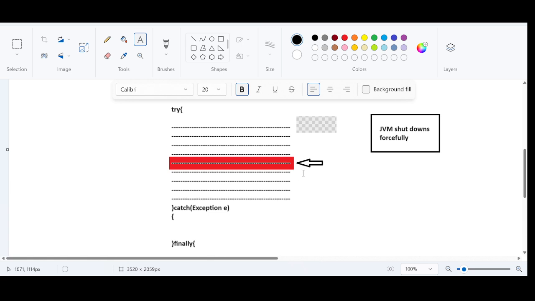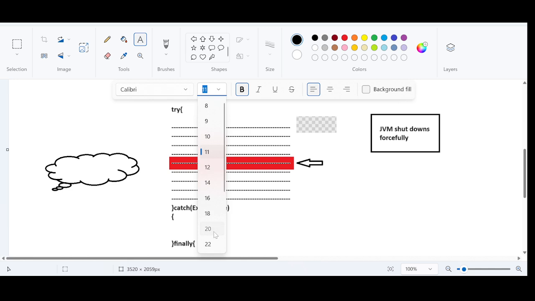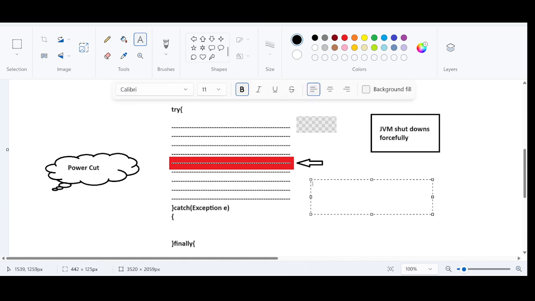What is that? Power cut. No, you should not say that. Power cut is not the situation. This is just an analogy. Then what is the situation? I will explain. If I want to represent this sequence of execution and this particular interruption in the Java programming language, I can use System.exit. There is a class called System class, a very sophisticated class. System.exit.